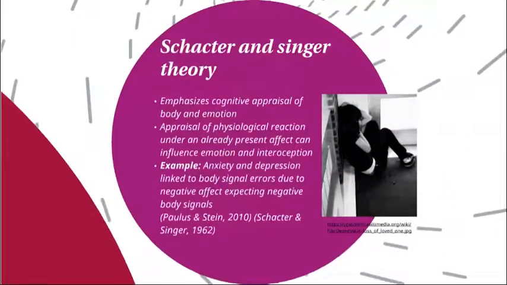The Schachter and Singer emotion theory emphasizes the cognitive appraisal of both the physiological responses and the situation. The application of this theory to interoception is through the affect of an individual appraising the physiological arousal felt in the current situation they find themselves in, which will then determine the emotion felt. An example of this is found in anxiety and depression, where the already present negative affect leads to the expectance of negative body signals, resulting in signal errors.